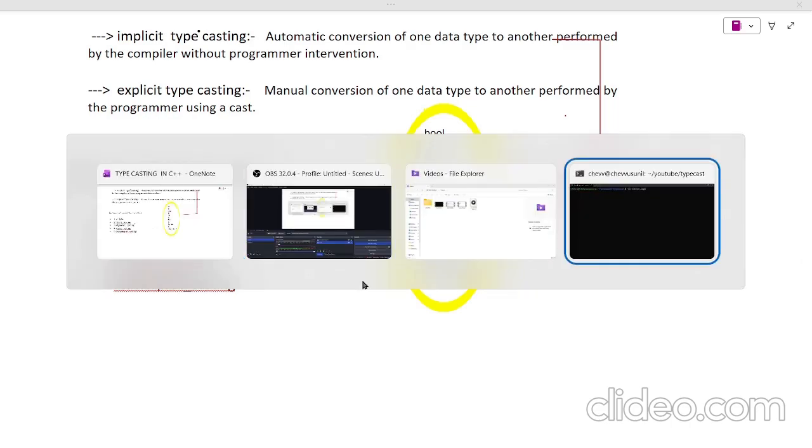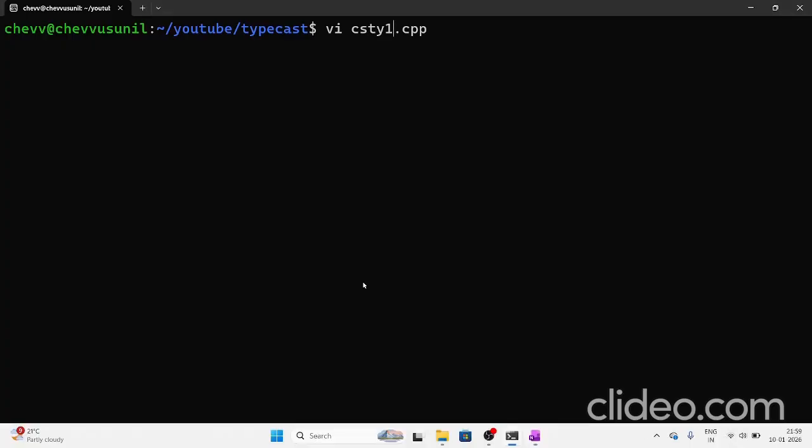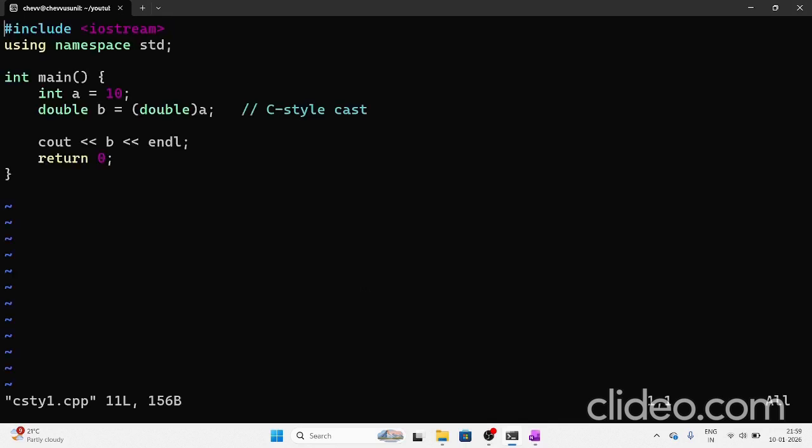For the first example, I already wrote the program and I'm just showing it for your purpose. I declare an integer variable a and assign it the value 10, and one more variable, double b. I explicitly specify double to convert a's data type. Basically a is an integer data type, but explicitly I mention it as double, so it will store the data as double.